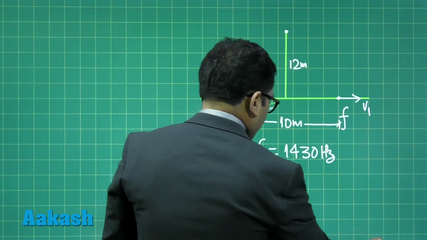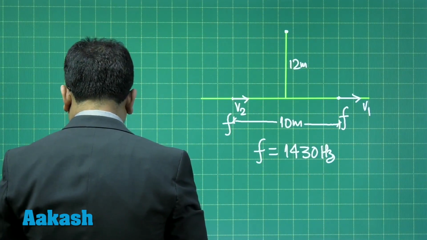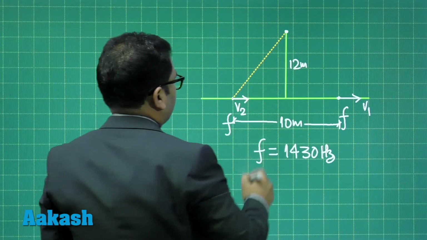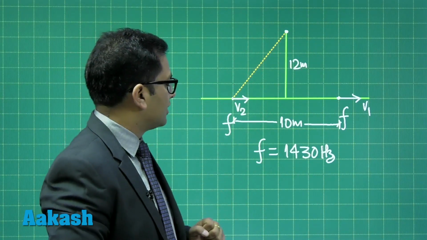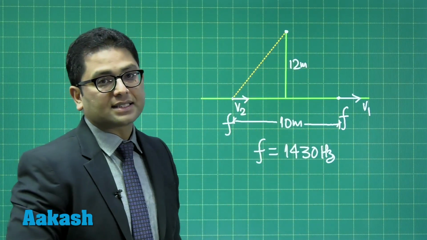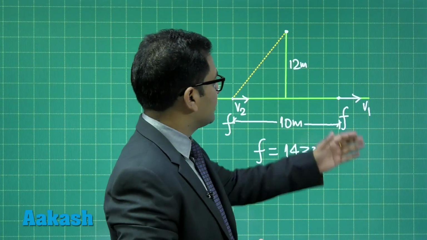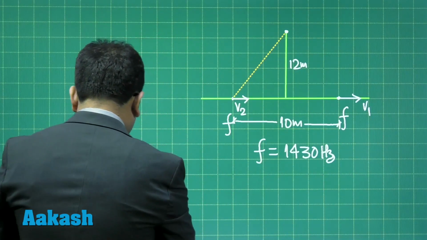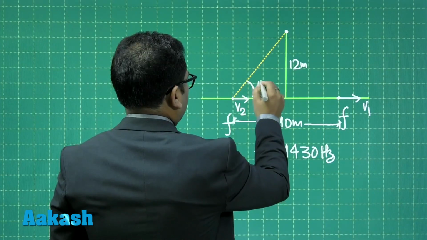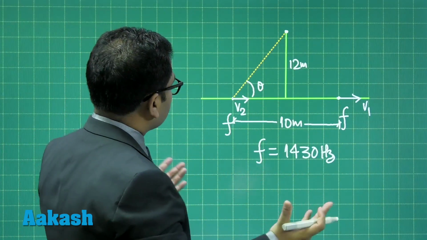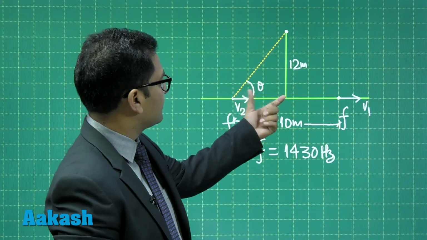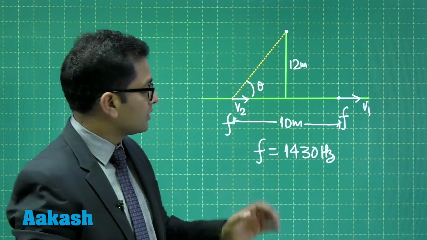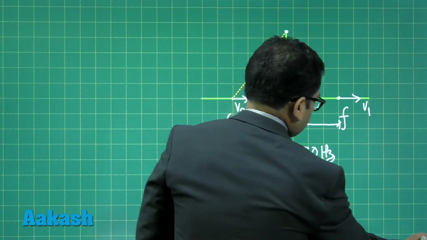So what we will be doing is trying to understand the frequency received by the person. The frequency received by the observer from 2, we will be calling F2. The frequency received by the observer from 1, we'll be calling F1. All right, and here this angle is theta, and the value of sine theta and cos theta can be easily calculated because this is 5, so this would be 13. So sine theta is 12 by 13, cos theta is 5 by 13. That's not a problem. Okay, let's go stepwise now.